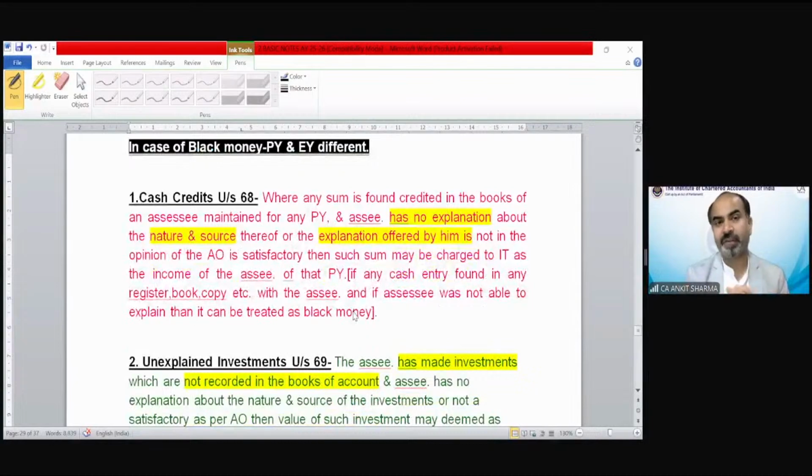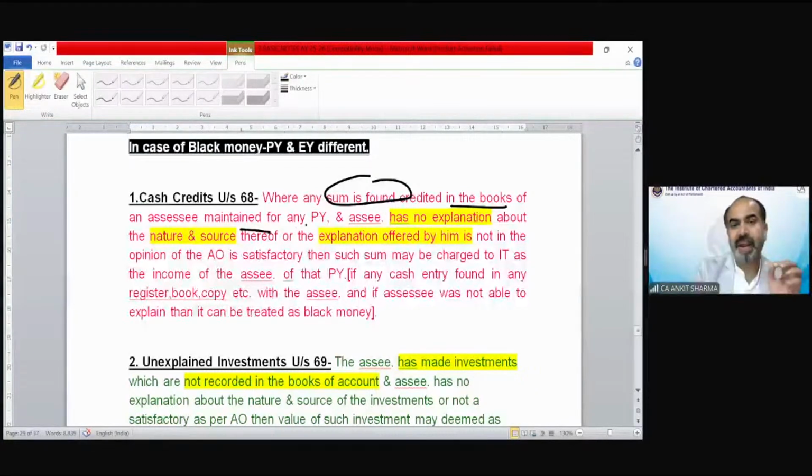Now we are discussing what kind of income could be treated as your undisclosed income. First one is cash credit. It says where any sum is found credited in the books of an assessee maintained for any previous year, and the assessee has no explanation about the nature and source thereof, or the explanation offered by him is not, in the opinion of the AO, satisfactory, then such sum may be charged to income tax as the income of the assessee. I have also prepared certain diagrams and charts, and I believe you must have gone through them. I have uploaded the notes.